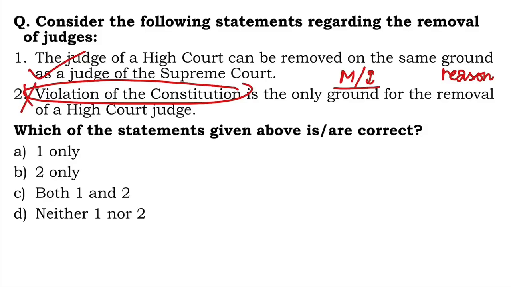So 2 is wrong. Now please tell me in the comment section which person, or rather which is the dignitary for whom the ground for removal is violation of the Constitution. Mention the name as well as the article. That would be amazing. So here 1 is right, 2 is wrong. Right answer is A, 1 only.